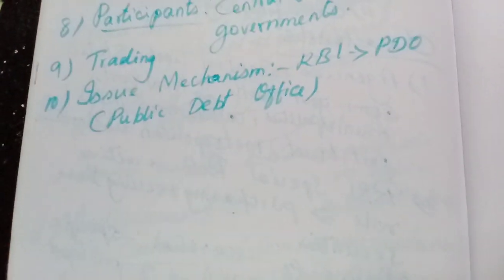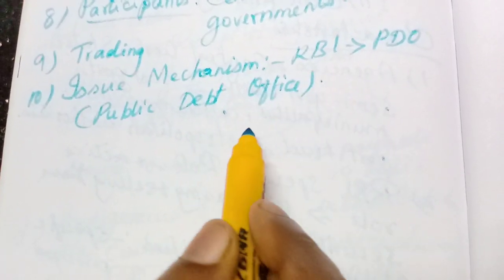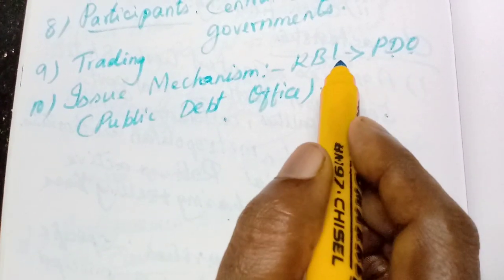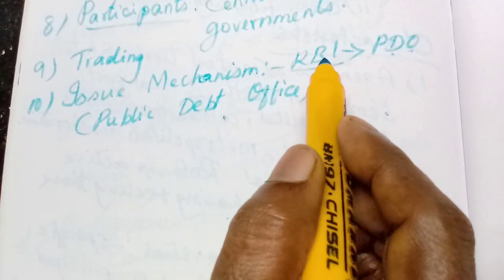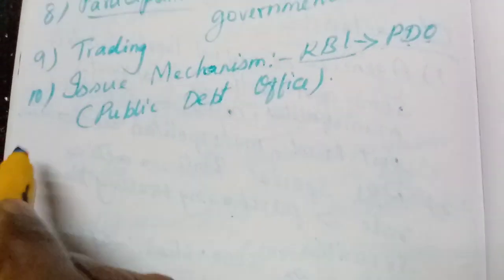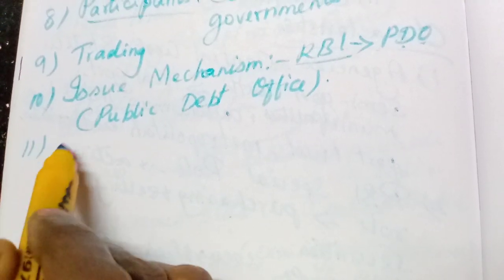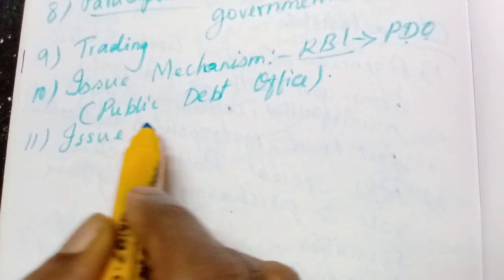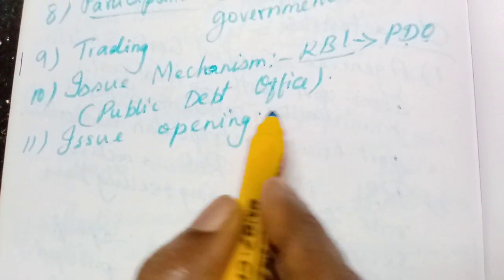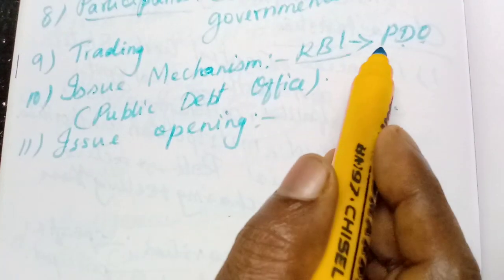Public Debt Office. This one only issues government securities. Okay. The Public Debt Office, which operates under RBI, is issuing government securities. One sentence you have to write. Then 11, issue opening. When will they open this issue? Like currency issuing, currency notes, there will be one division that is called PDO.